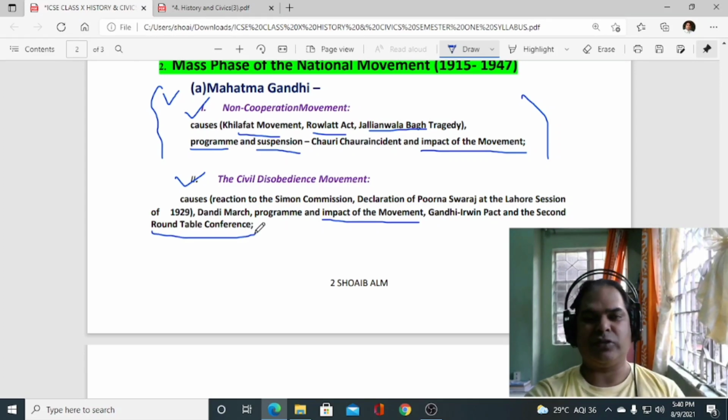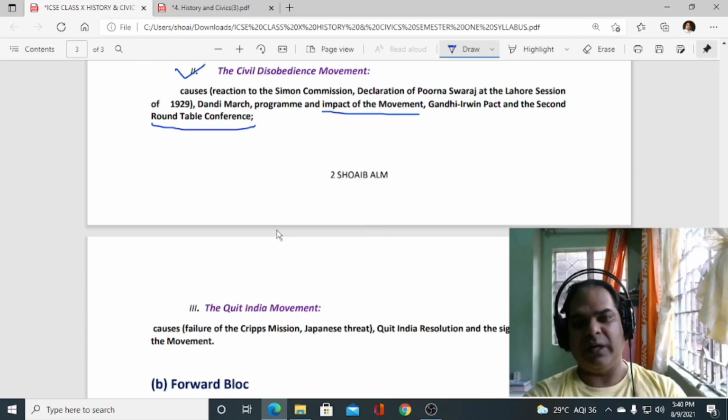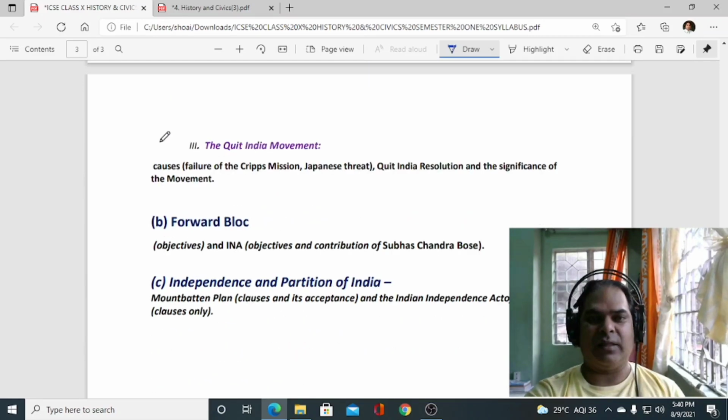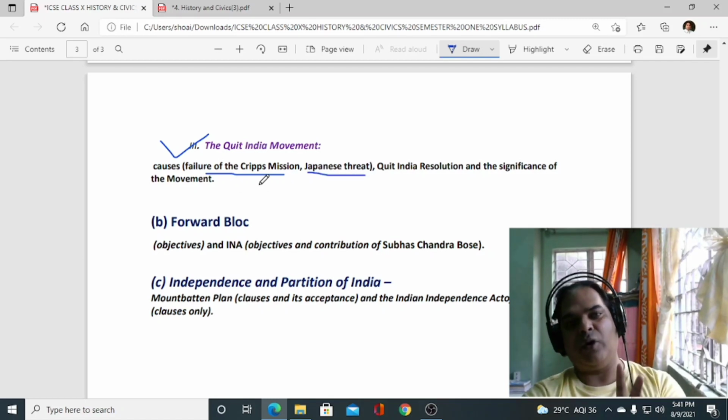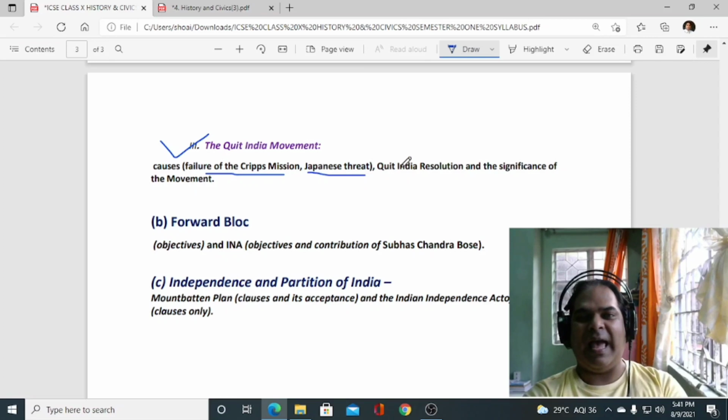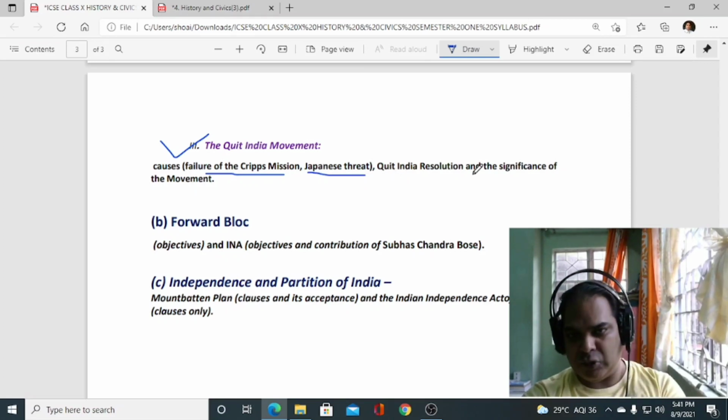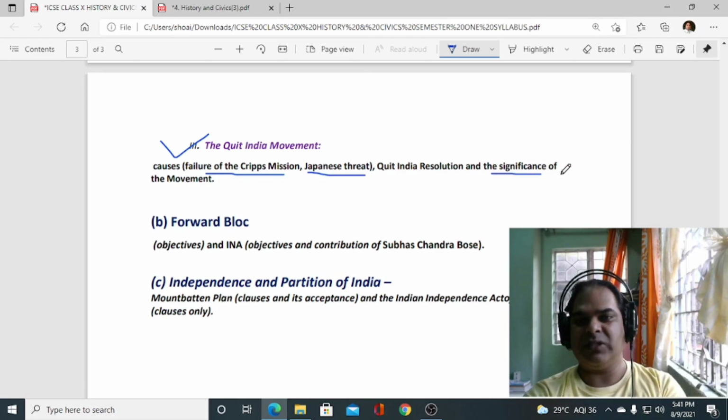This conference is also very important, because Gandhiji went there to attend the conference. And the third one you can see here, Quit India movement. So within the chapter Quit India movement, you have to study the causes. What were the causes of Quit India movement? So within the causes, first cause is failure of the Cripps mission, and the Japanese threat. Many more are there, but you have to prepare only these 2. Okay, and the last one you can see here, Quit India resolution. When was the Quit India resolution taken, and the significance, means importance of the Quit India movement, you have to go through it.